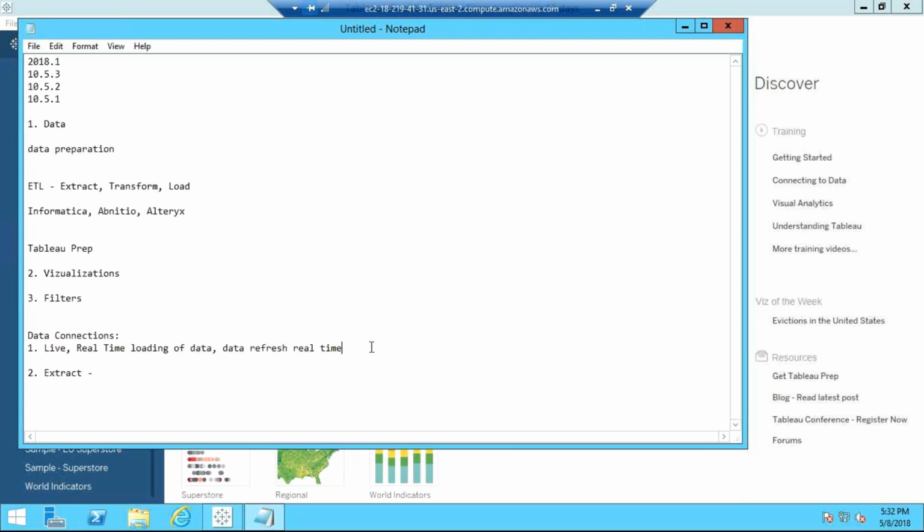Can you give an example for extract? Sure. So this is what happens in extract: the data is stored. Let's suppose I have some table, let's say table one, which has, let's say, 1, 2, 4, 6, 7 rows. Let's say this many rows, which I have loaded in Tableau, and I have created an extract on this.